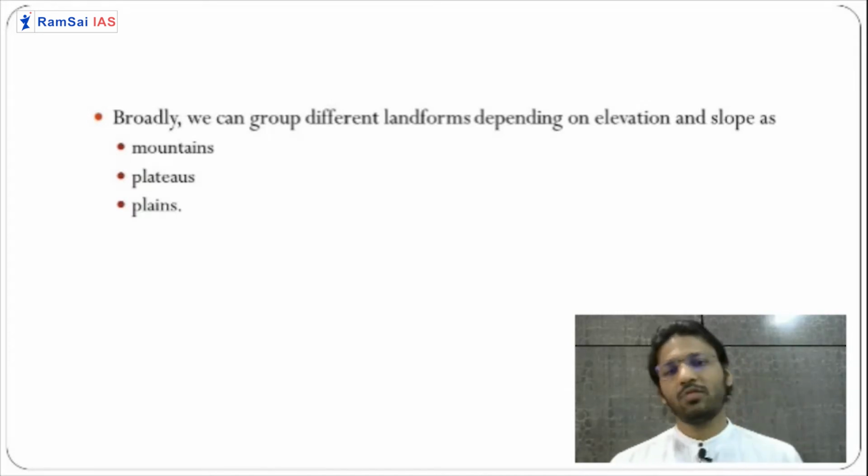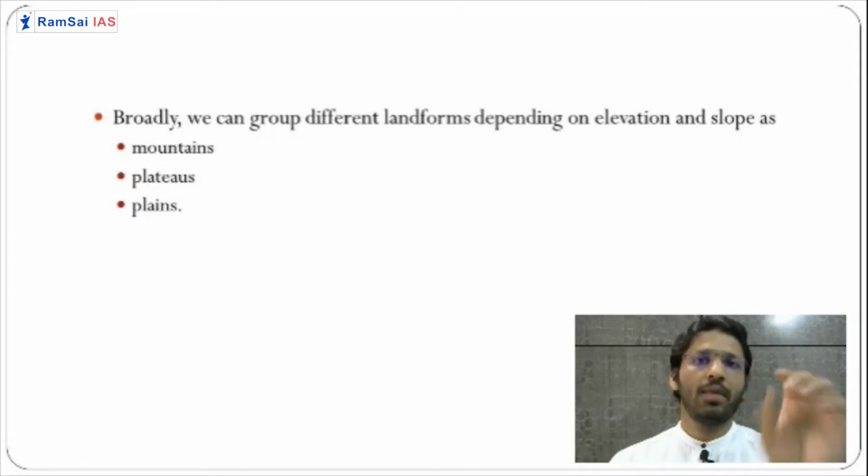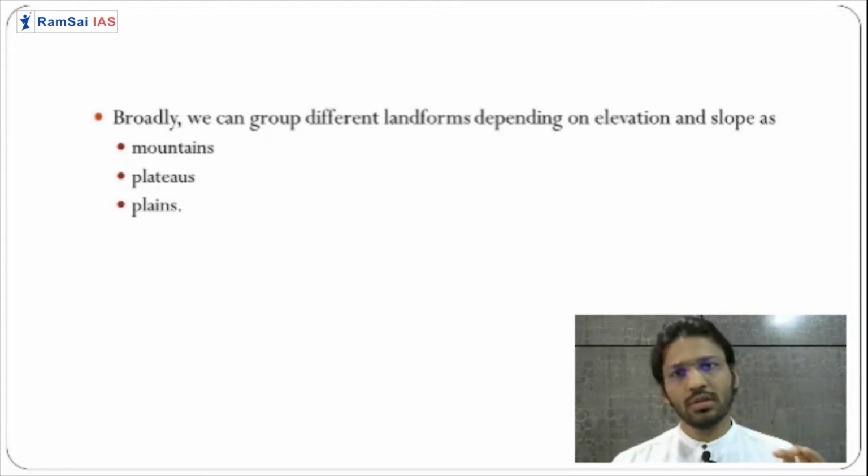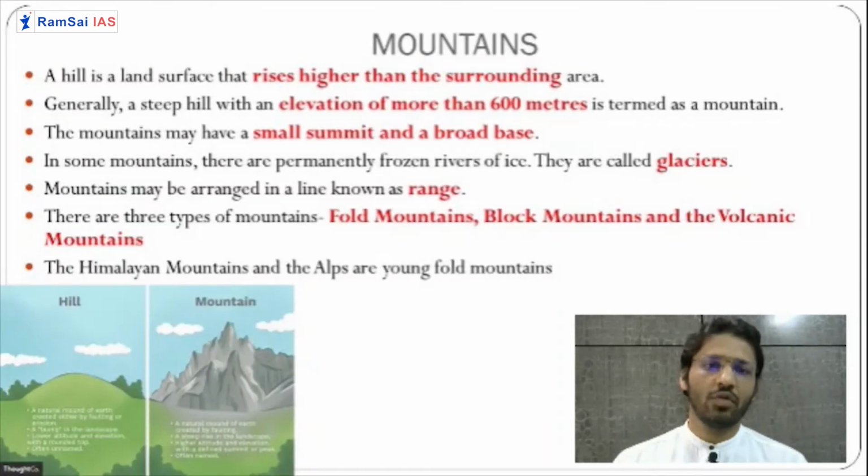So there are three basic landforms which we can say are formed because of the internal and external processes. And these landforms are mountains, plateaus, and plains. You have seen these sometime or other in your life. So let us understand these landforms in a little bit of detail.